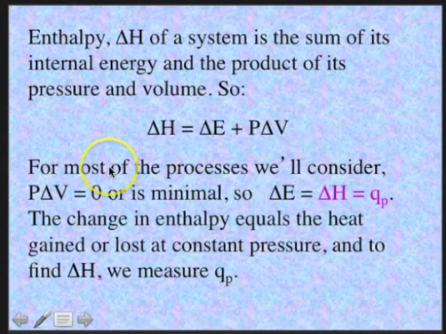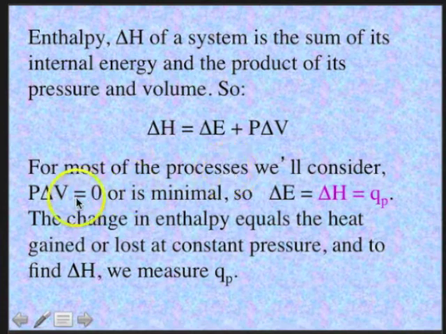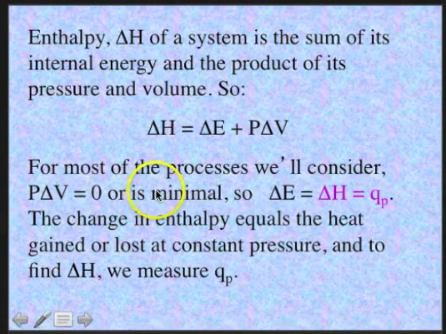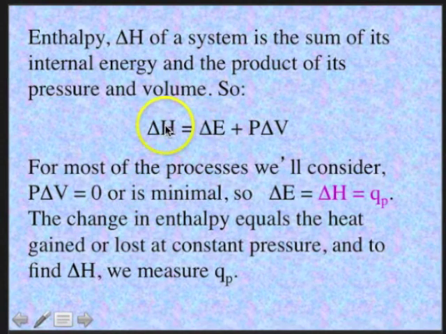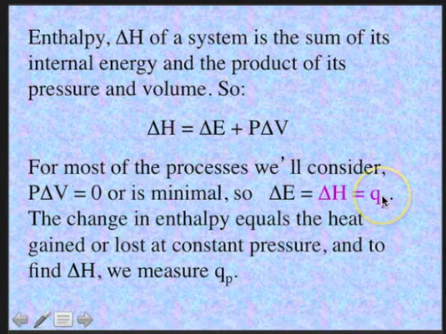And this is a key point. For most of the processes, we'll consider P delta V equals 0 or is minimal. So delta E equals the enthalpy change, delta H, and that equals the heat at constant pressure.